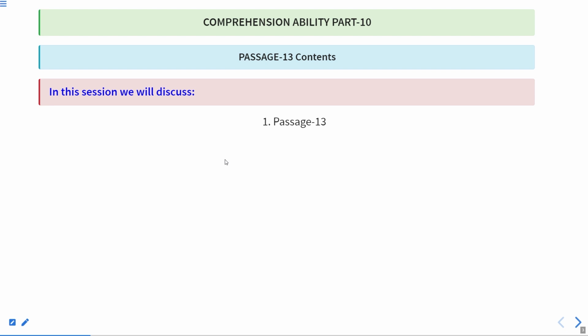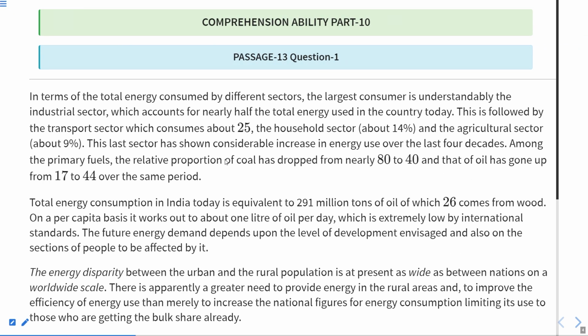So we'll do this passage as it is. First, we'll read the paragraph or the passage. After that, we'll jump towards the questions. So here the passage begins.